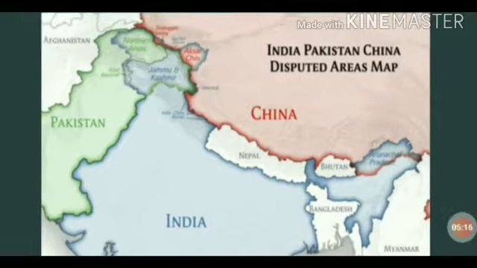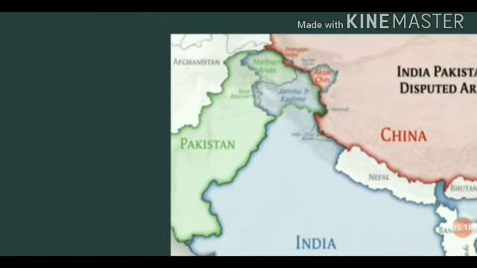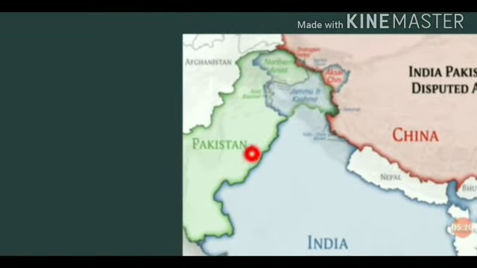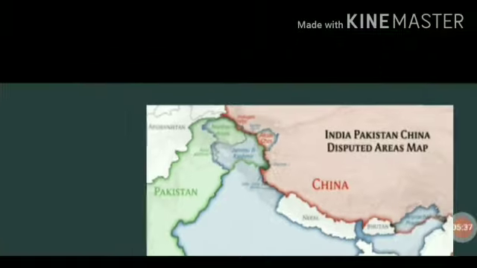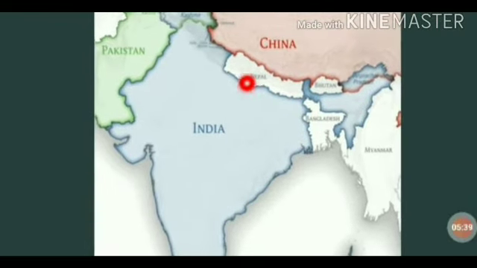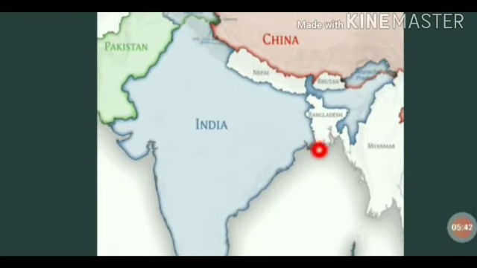The borders for this are Pakistan, Nepal, China, Afghanistan was here, girls, Nepal, Bangladesh.